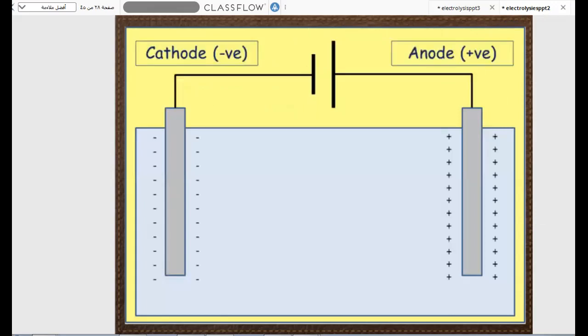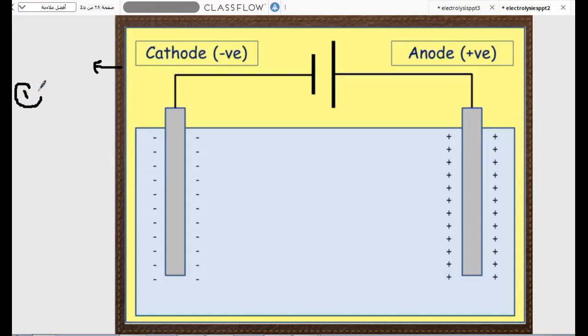So before we study the electrolysis process, we also need to know the main concepts or main terms which we will use in this process. What is the structure of the electrolytic cells?